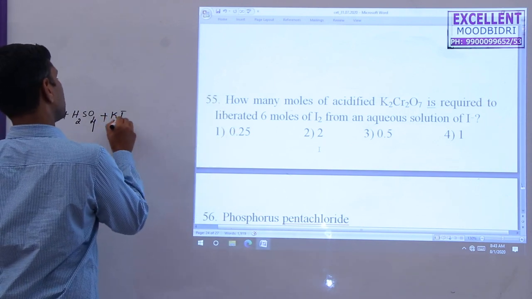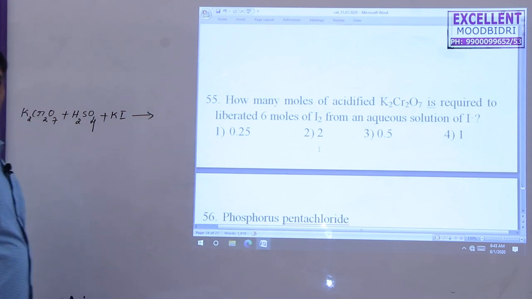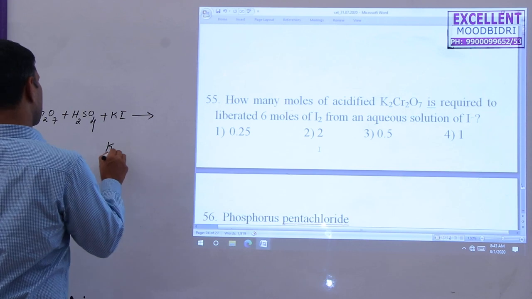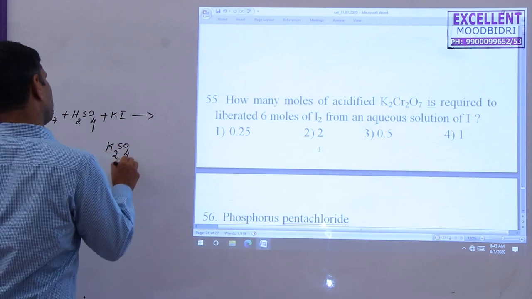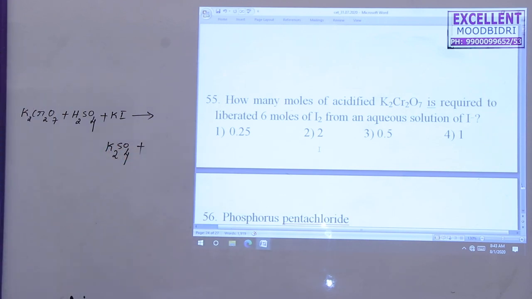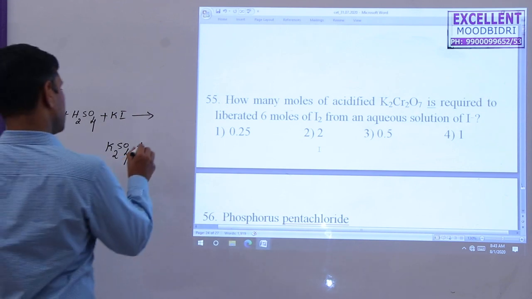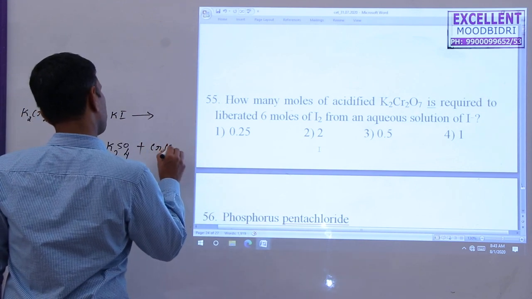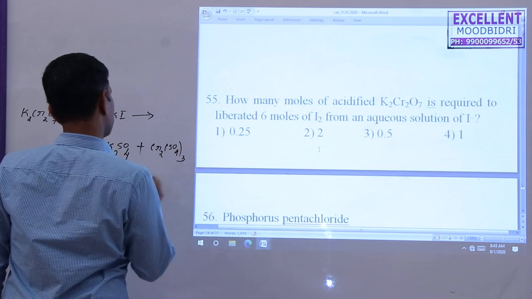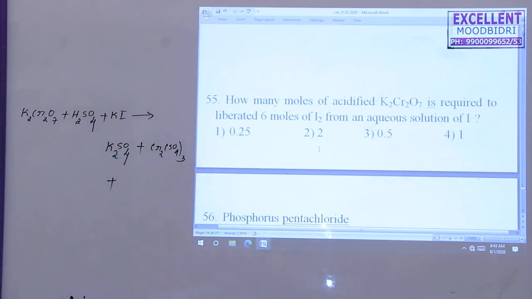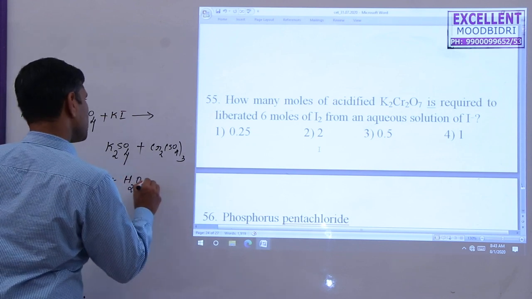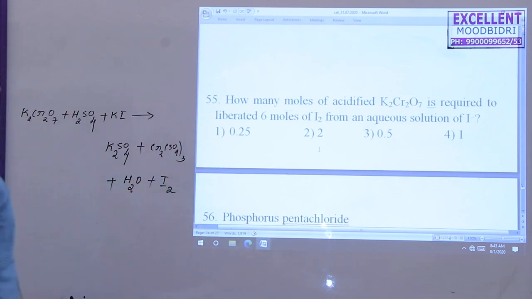The products formed during the reaction are K2SO4 potassium sulfate, plus chromium sulfate Cr2(SO4)3, plus 7 water H2O, plus iodine gas gets liberated.